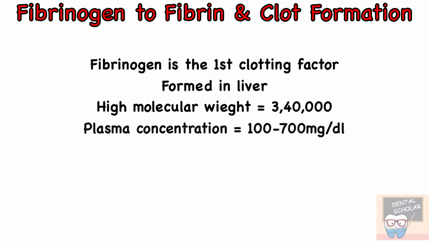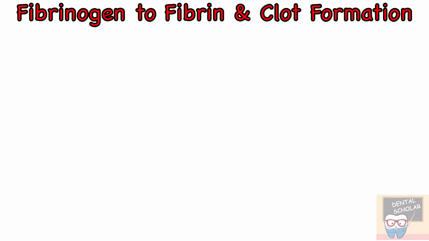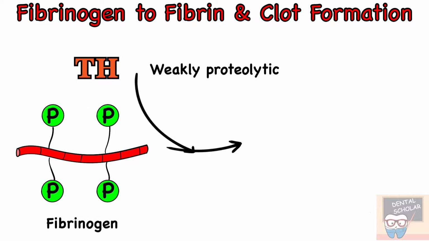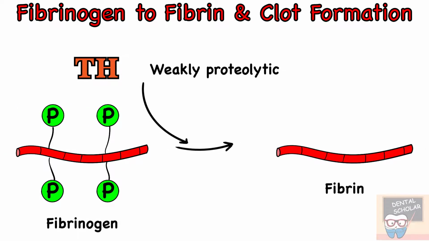Its plasma concentration is about 100 to 700 mg per deciliter. Thrombin formed in the second step is weakly proteolytic, and it acts on fibrinogen to form fibrin by removing 4 low molecular weight peptides from each fibrinogen molecule.